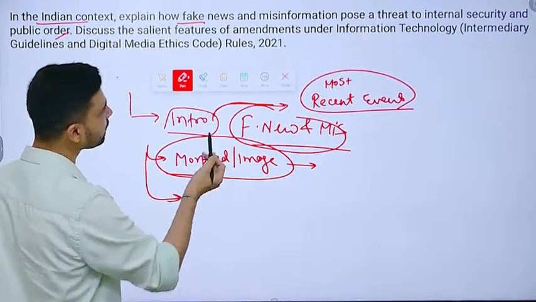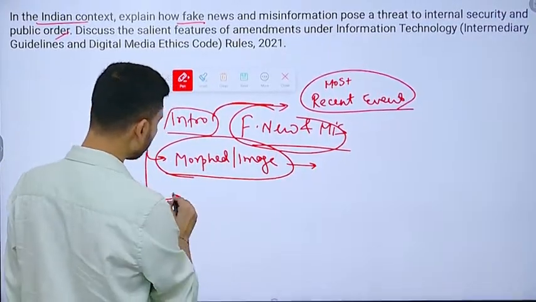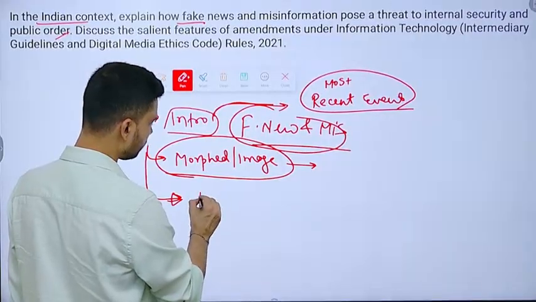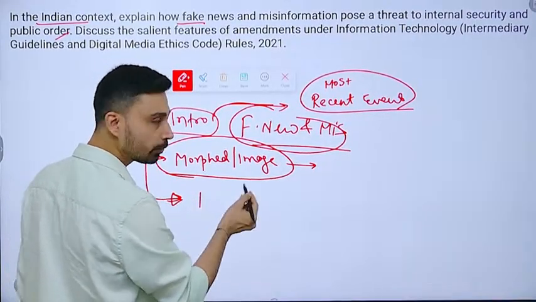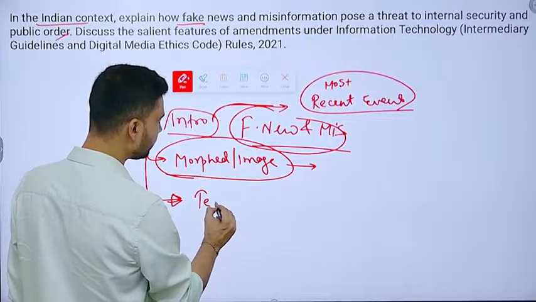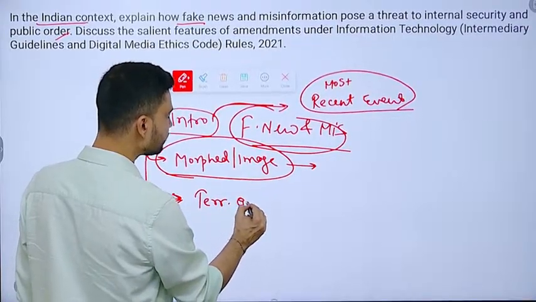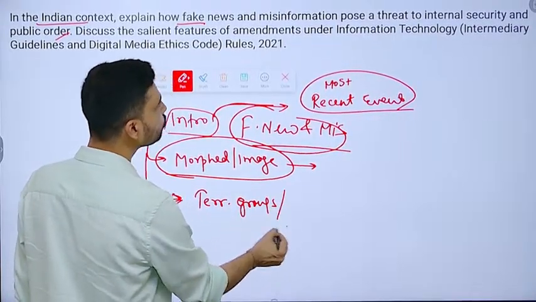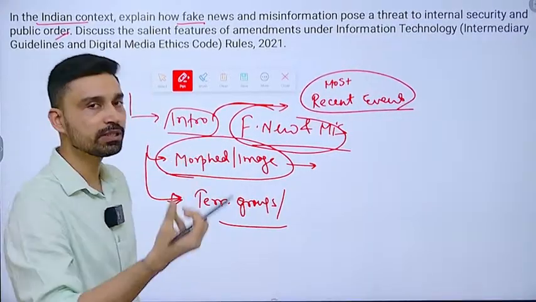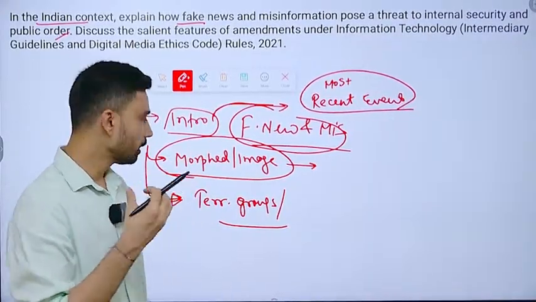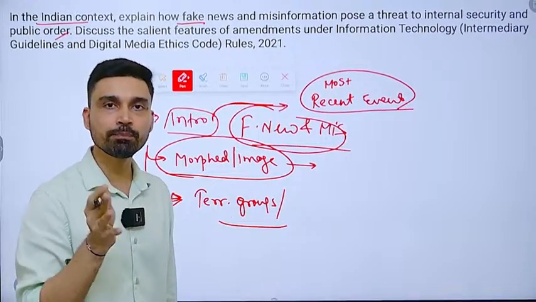Second, we can talk about the use of these media by terrorist groups and terrorist elements. Terrorist groups and terrorist elements can also use such mass fake news and misinformation to create distrust or mistrust between the public and the government.